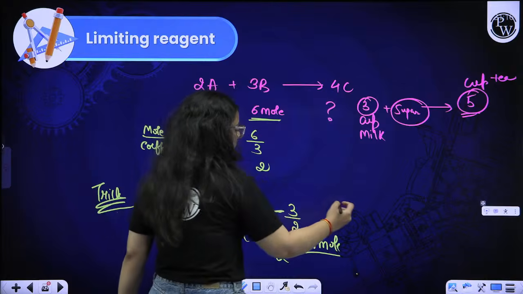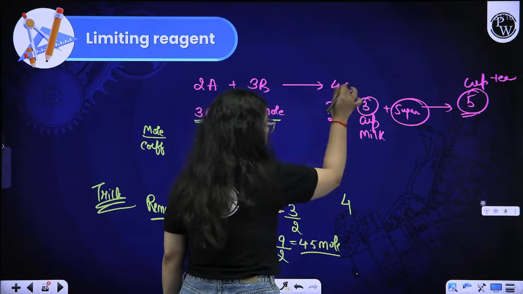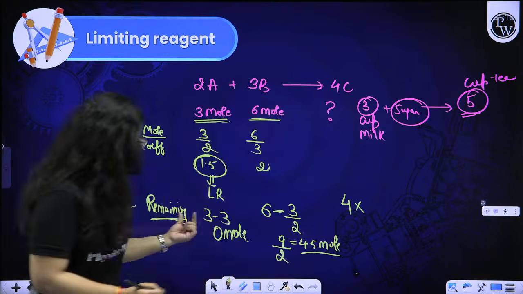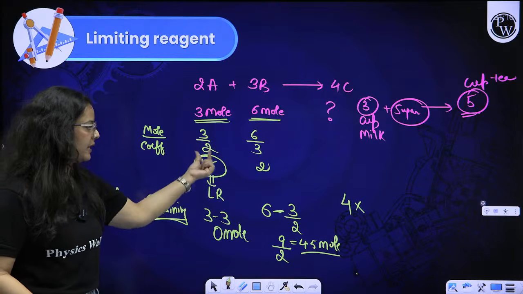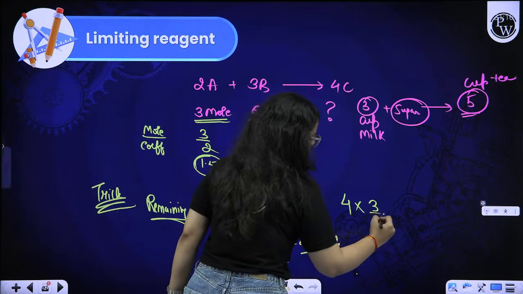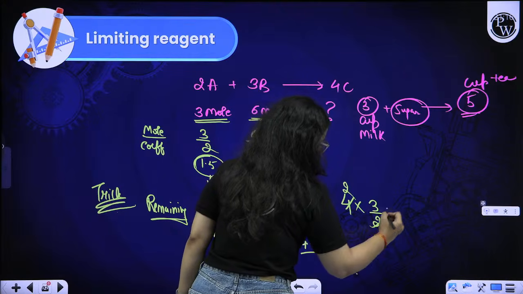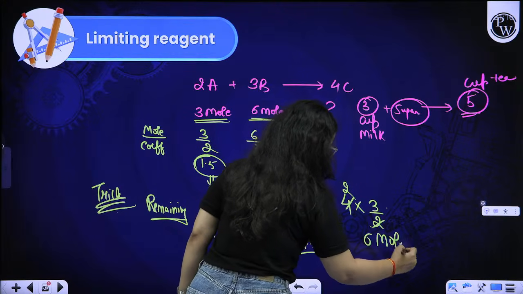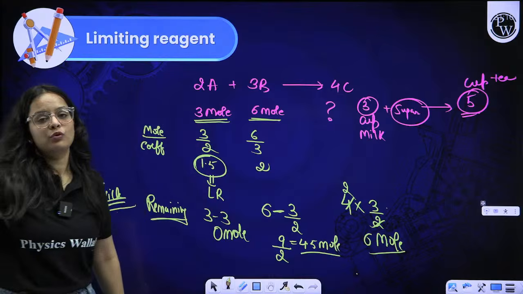And how much product is formed? So 4 is the coefficient of this. Multiply this term with the limiting reagent value, that is 3 by 2. So 6 mole of C will be produced. This is how you have to answer the question.